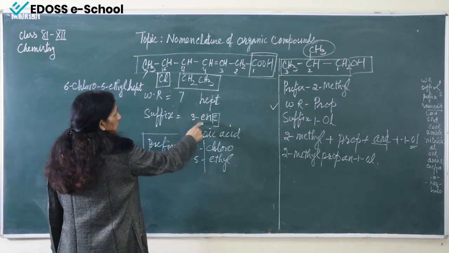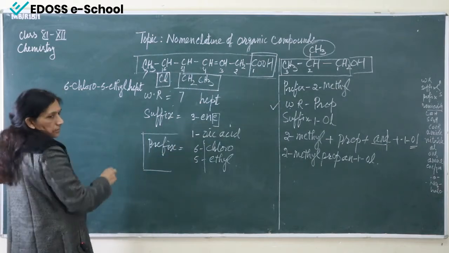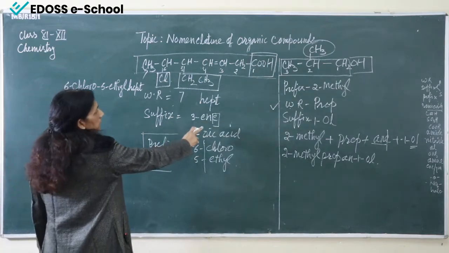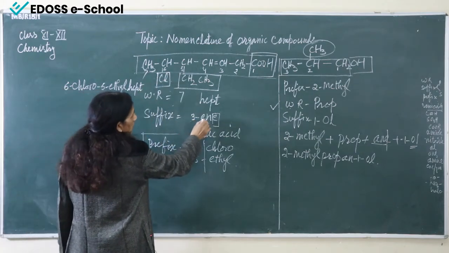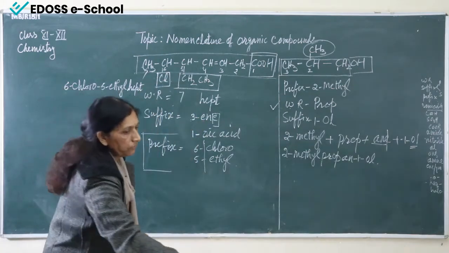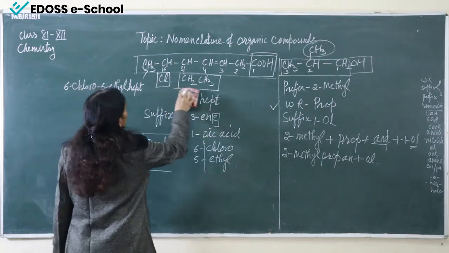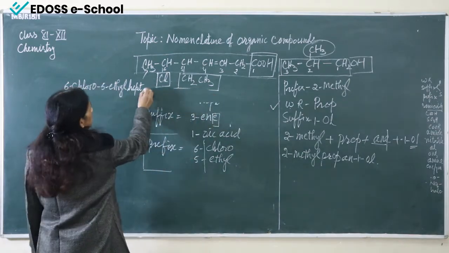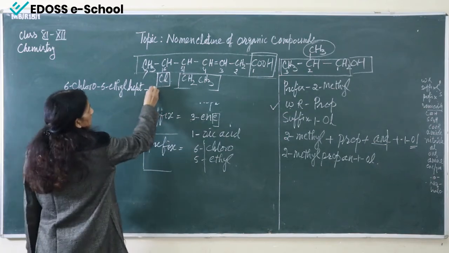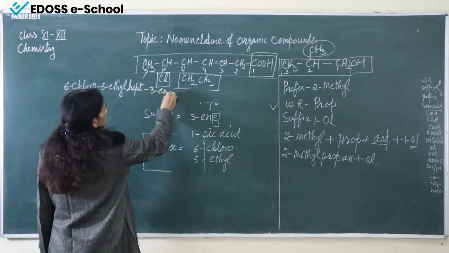And then the primary suffix is -yne. So see, we will write here hept. Now at 3 we are having -yne. So we will write it like this: hept, then a hyphen, then at 3 it is -yne.